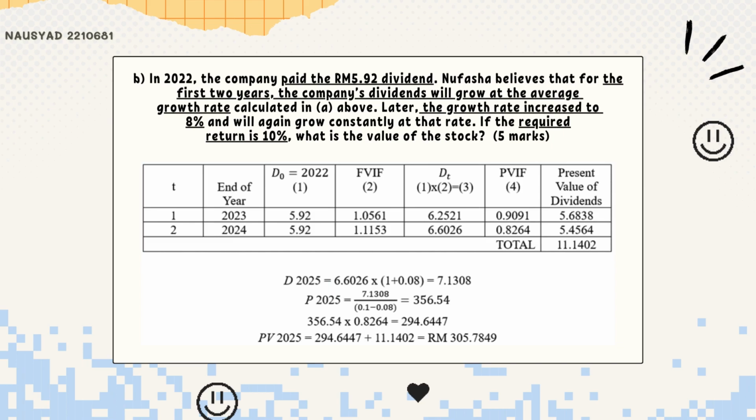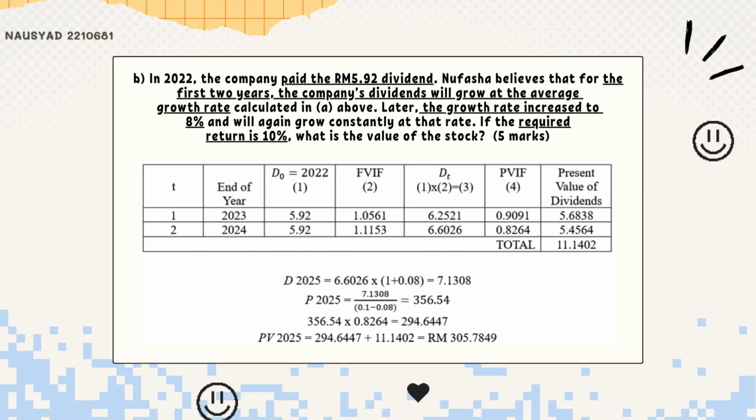So the D0 equals the 2022 dividend, which is 5.92, and the future value interest factor for T1 is 1.0561 and for T2 is 1.1153. In order to get the DT, we need to multiply 1 times 2, and we will get for T1 6.2521 and for T2 6.6026. Then we will get the present value interest factor for T1 is 0.9091 and for T2 is 0.8264.